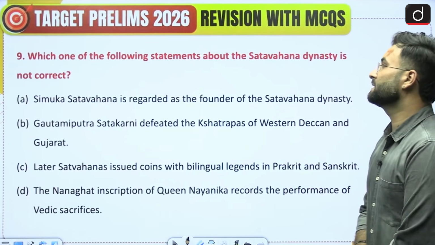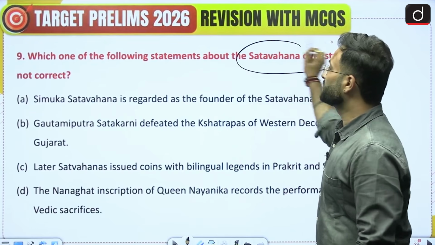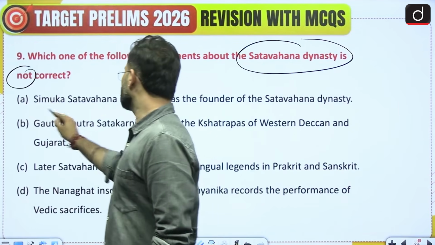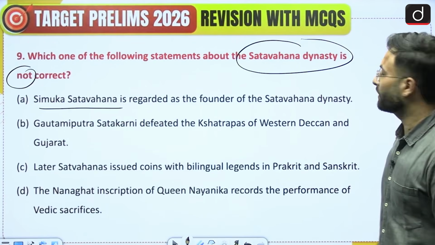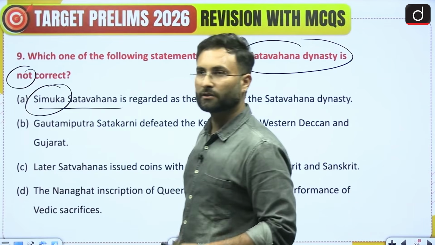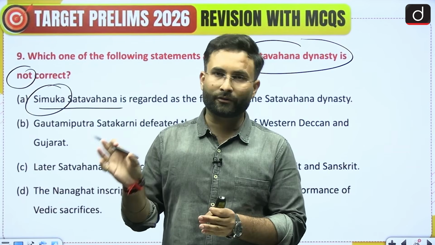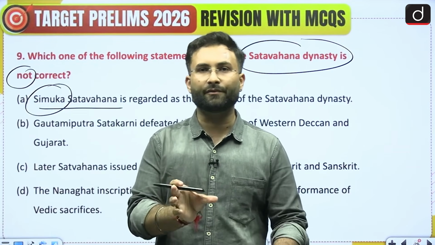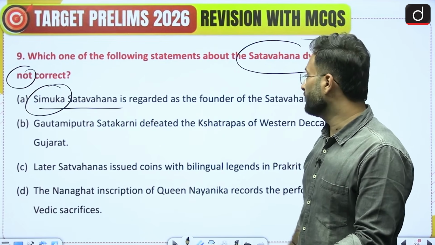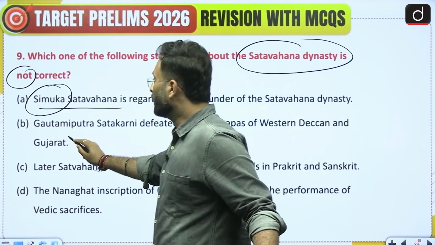Coming to the next question: which of the following statements about the Satavahana dynasty is not correct? They are talking about the statement which is not correct. Simukha Satavahana is regarded as the founder of the Satavahana dynasty. That statement is correct. He was the founder of the Satavahanas. Satavahanas came after the Mauryans; in history, after the Mauryas and before the Guptas there was a gap which was filled by the Satavahanas. Then, Gautami Putra Satkarni defeated the Satrapas of Western Deccan and Gujarat. This statement is also true.